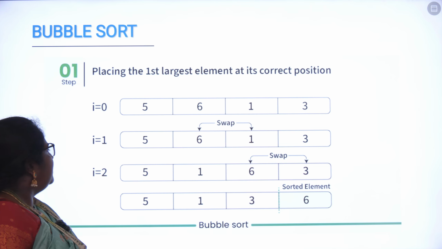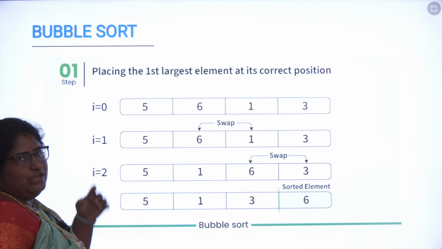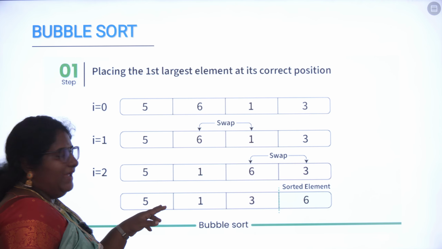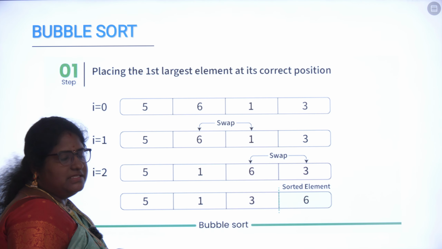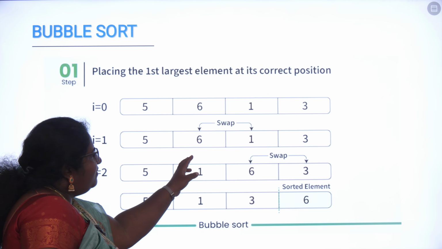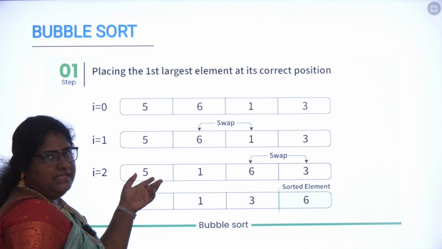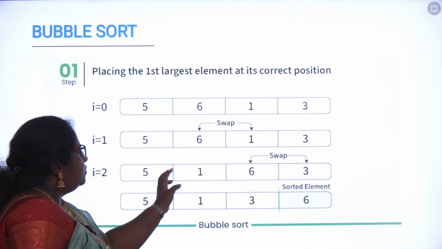So now moving to the second iteration, I equal to 1. Here we will be comparing the other two elements. One is 6, the other one is 1. When we are comparing the 6 and 1, 1 is lesser than 6, then we will be swapping those two elements.